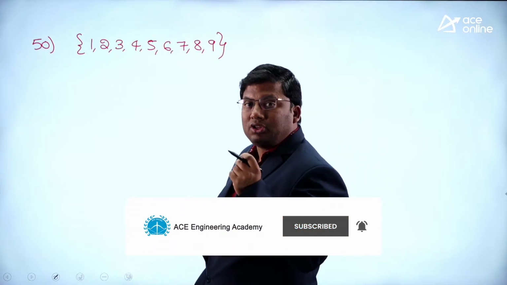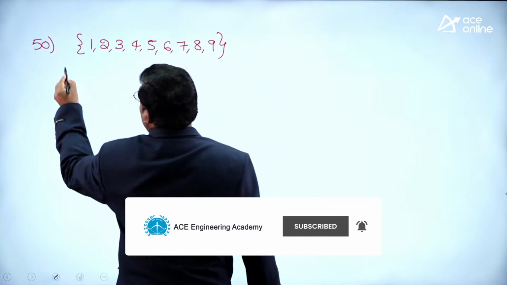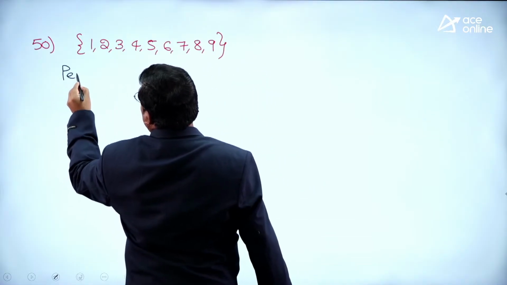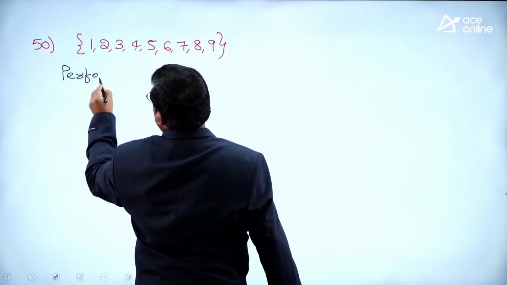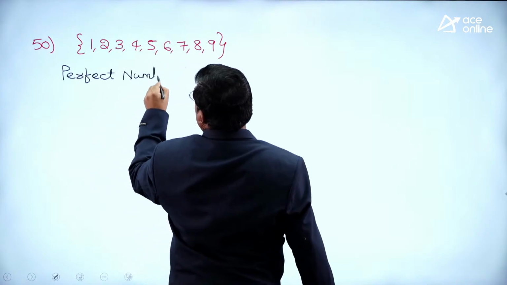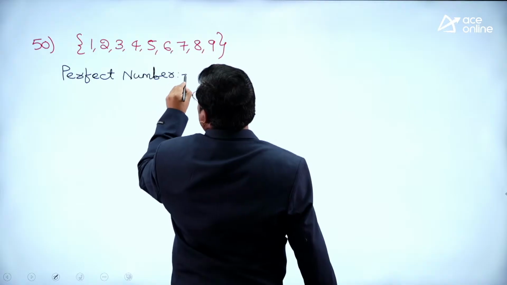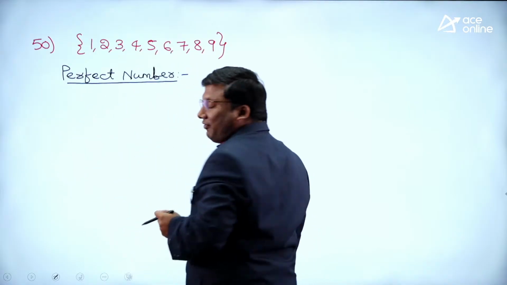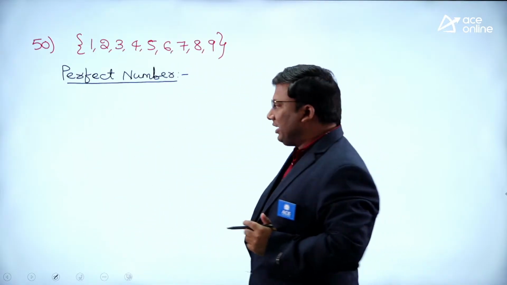In case you know the concept of a perfect number, this is a 5 seconds problem. First I will write down the concept of a perfect number. What do you mean by a perfect number?